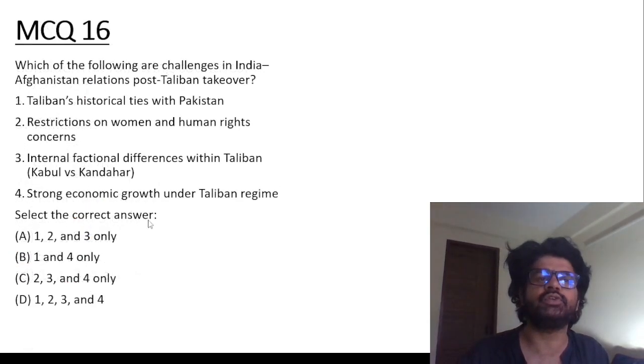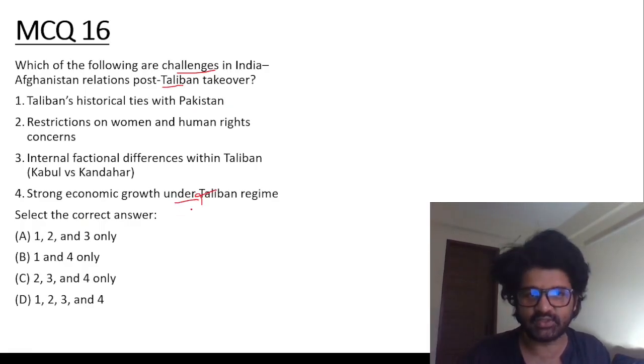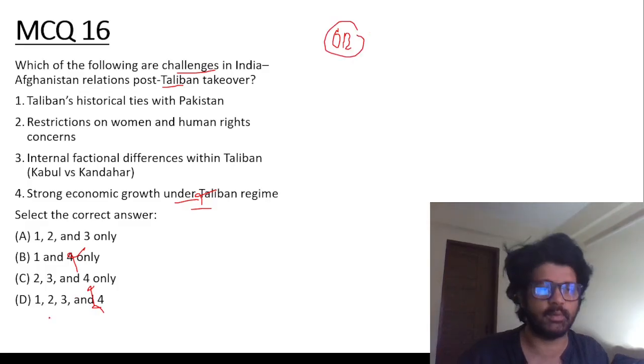Please be serious. MCQ 16. Which of the following are challenges in India-Afghanistan relations post-Taliban takeover? Strong economic growth is a challenge? Eliminate the fourth, and you will get the answer A: 1, 2 and 3. So that's why read all statements and go for option elimination.